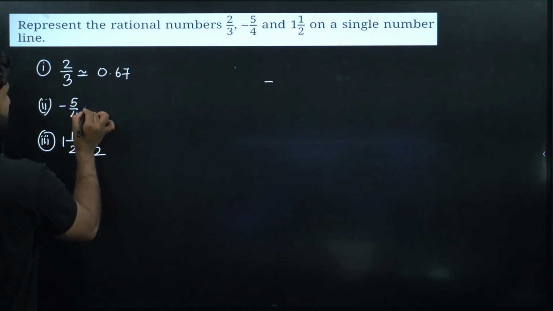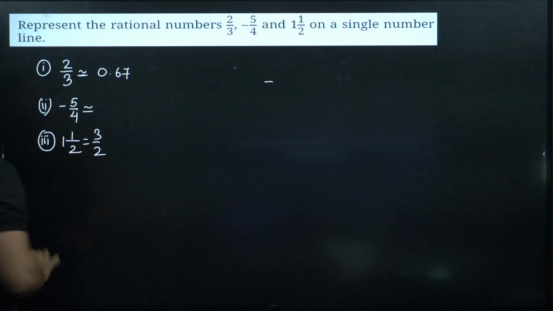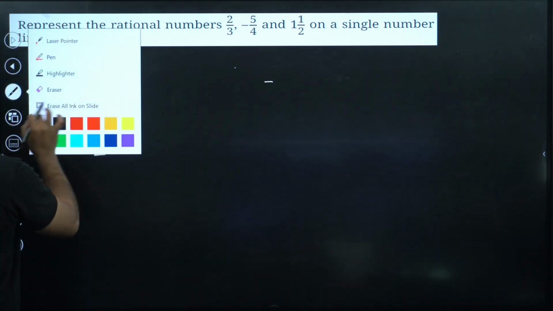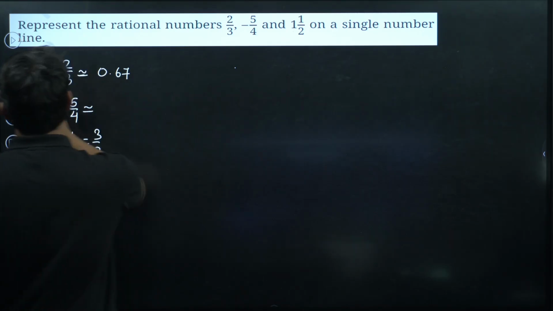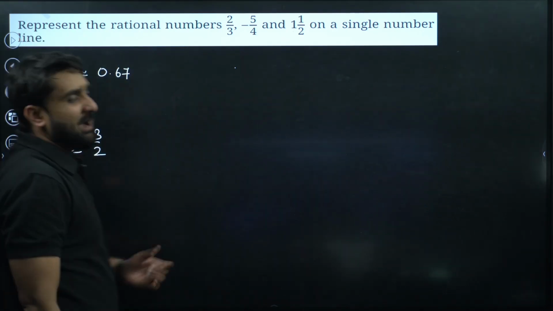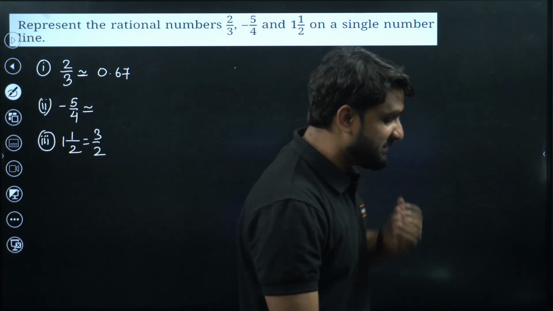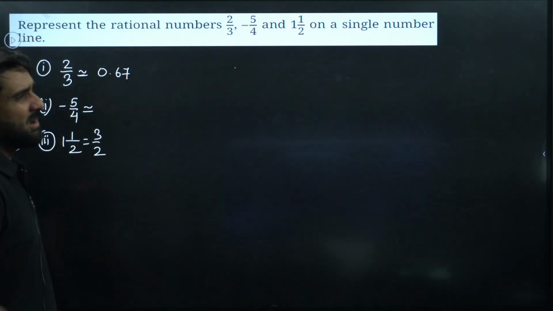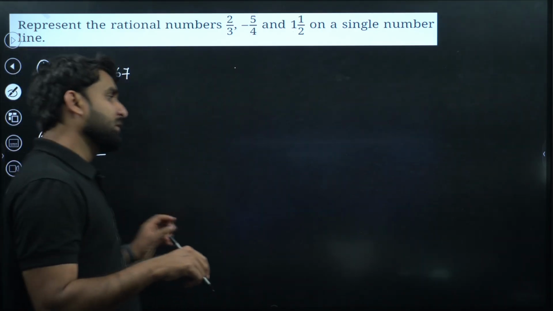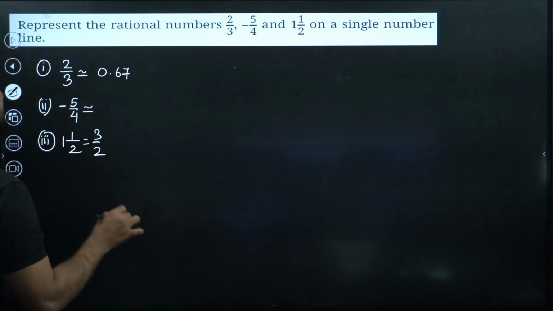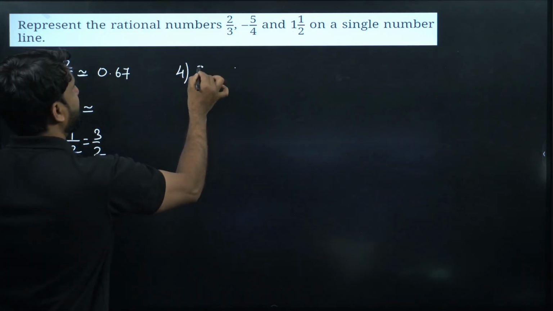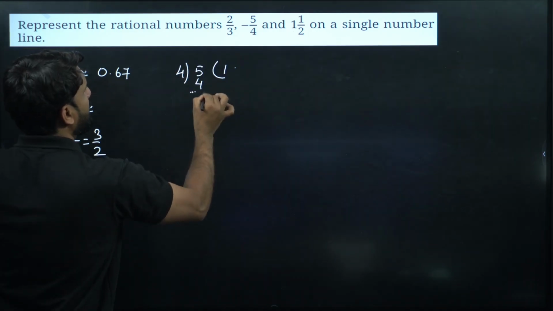And if I talk about 5 by 4, what will be the decimal expansion of 5 by 4? 5 is greater than 4. If you divide 5 by 4, the decimal expansion will go, I think, 1.25. Let's check it once. Divide 5 by 4: 4 into 5 is 1.